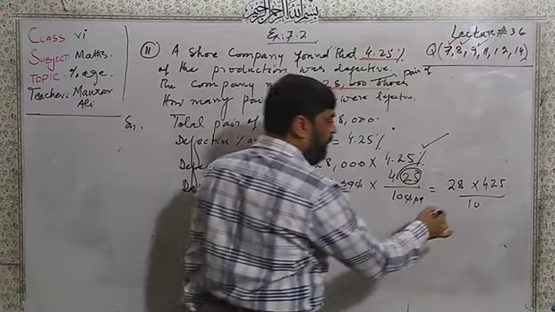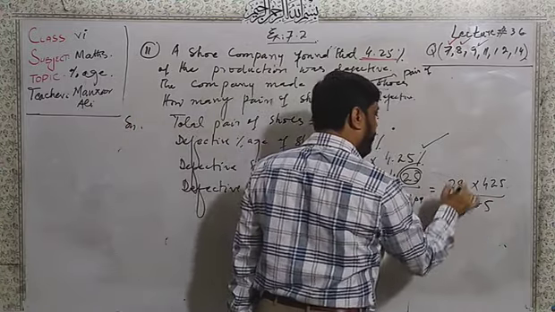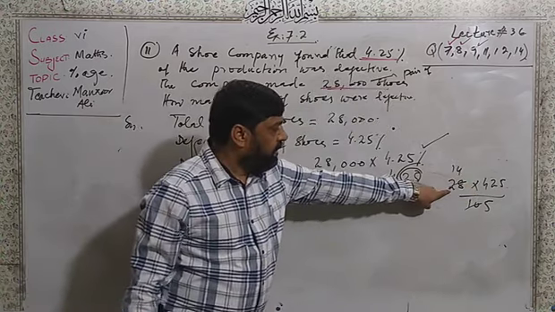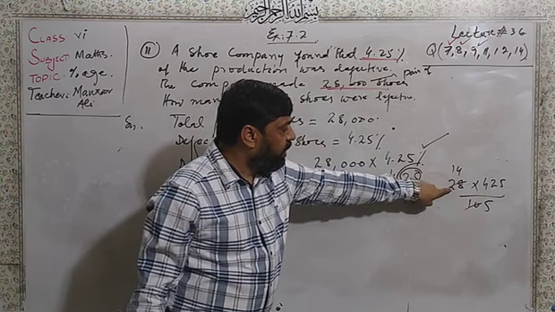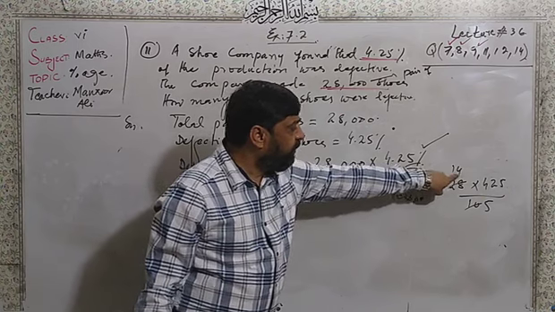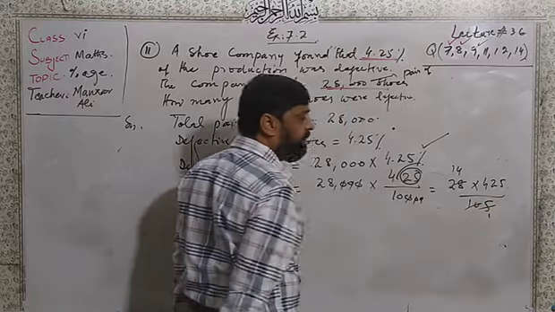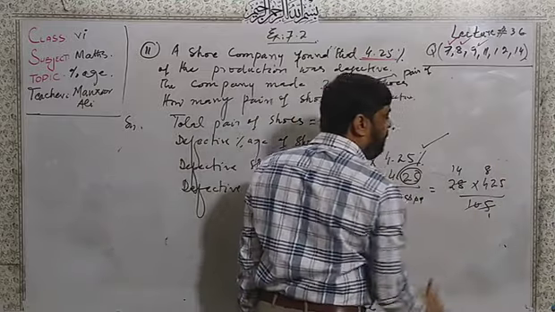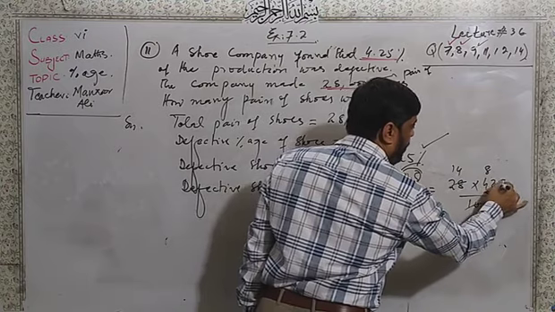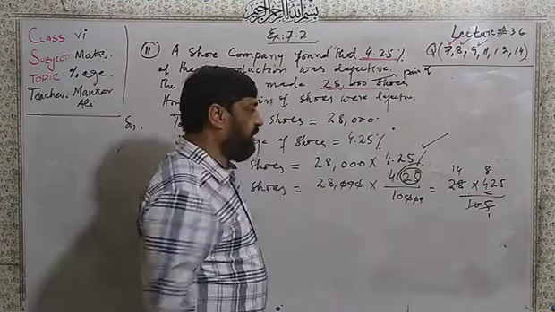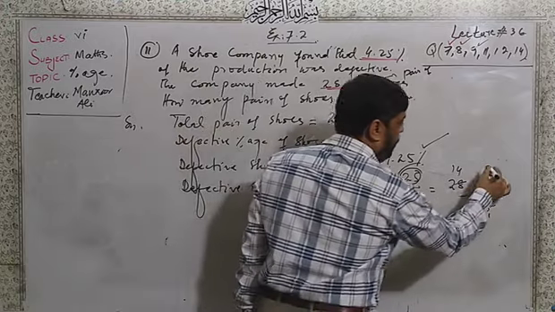Now, table of 2, here 5 times. Here 14 times. 2 ones are 2, 2 fours are 8, 2 fives are 10. Now table of 5, 1 time. Here 8 times, 40, then on 25, 5 times.